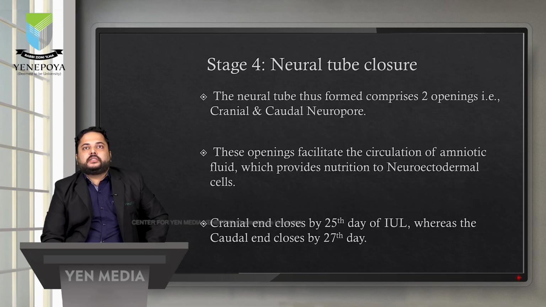And coming to the last stage, that is neural tube closure. As we saw in the last diagram, by day 23 there were only two openings left, the anterior neuropore and the posterior neuropore, which are called the cranial and caudal neuropores. So why are these openings left open? The primary function of these openings is to provide nutrition. These openings facilitate the circulation of amniotic fluid.